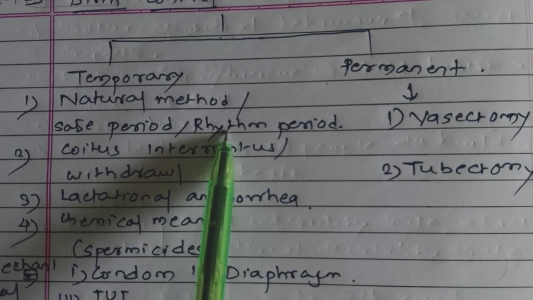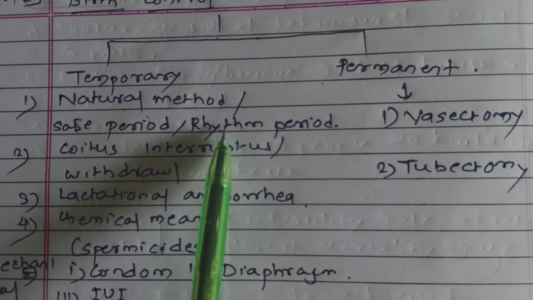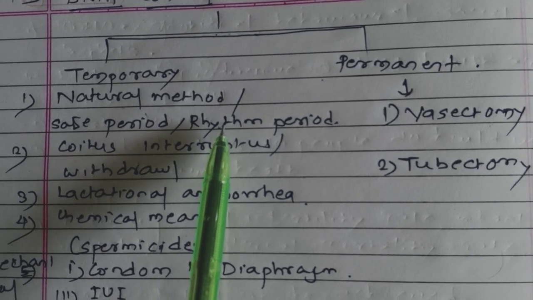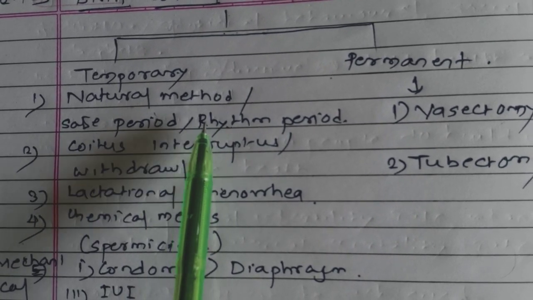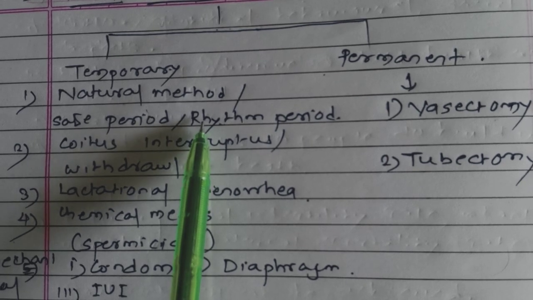Natural method means here we avoid the chances of fertilization a week before and a week after the menstrual bleeding. Okay, a week before the menstruation and a week after the menstruation. Such a period is the safe period.